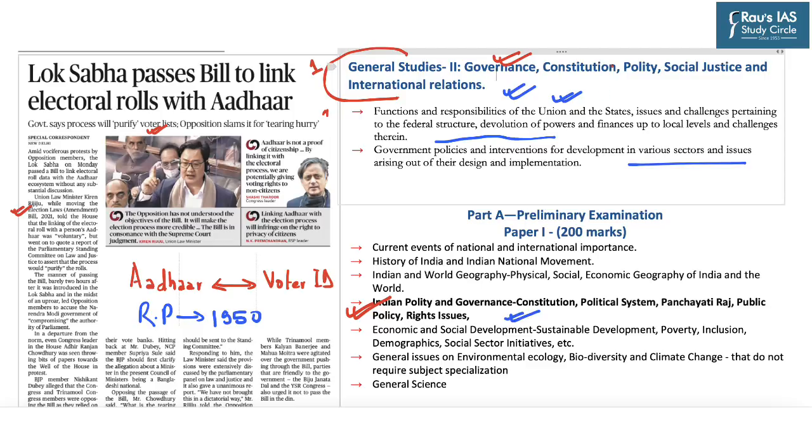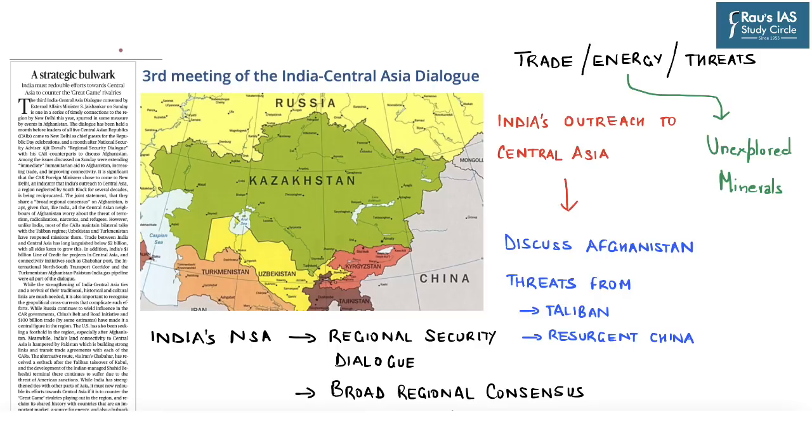With this understanding, let's move on to the next news of discussion. The next news for discussion appears as an editorial on page number 6. It says, a strategic bulwark. India must redouble efforts towards Central Asia to counter the great game rivalries.